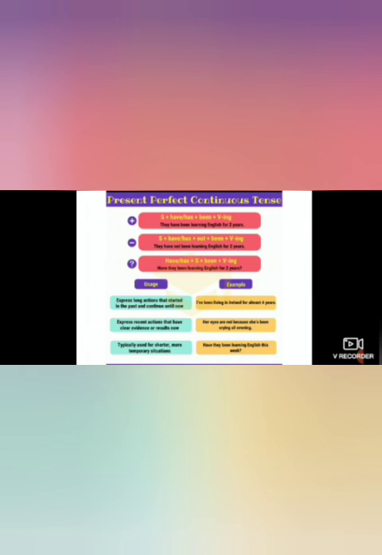For the interrogative kind of sentence, the structure is has, have plus subject plus been plus verb plus ing. Now see the uses. Express long actions that started in the past and continue until now. For example, I have been living in Ireland for almost 4 years. To express recent actions that have clear evidence or results now, her eyes are red because she has been crying all evening. So, if you are showing the result, then present perfect continuous tense can be used.